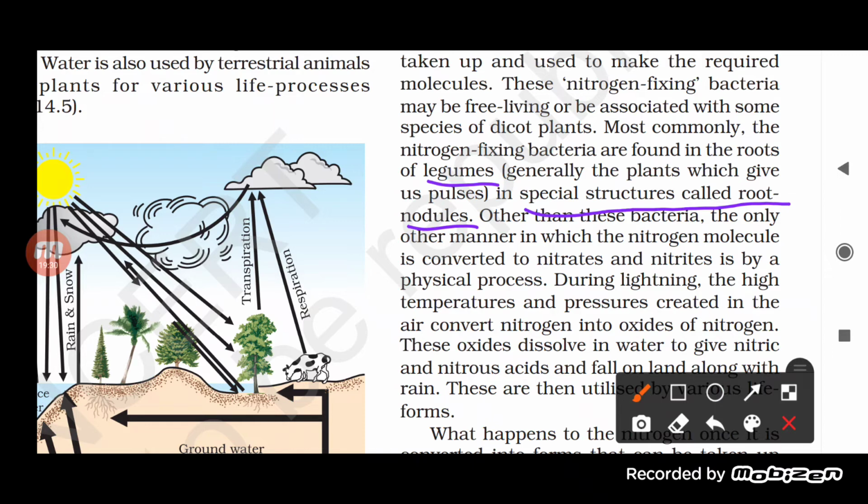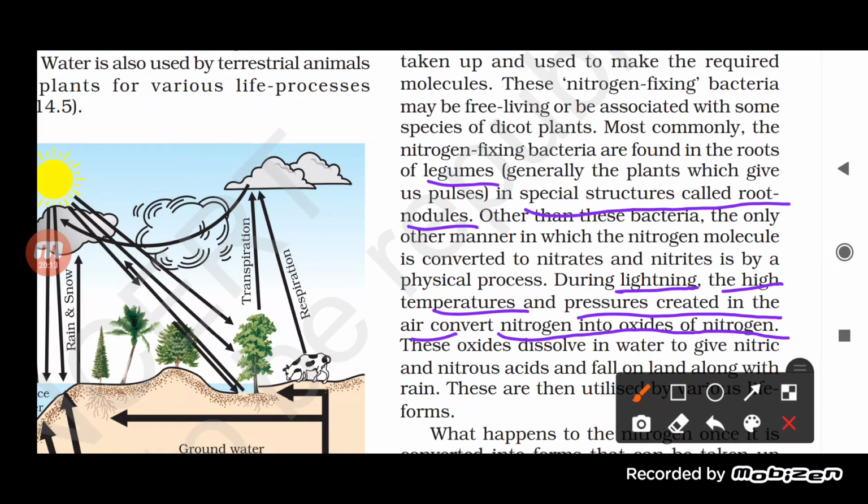Other than these bacteria, the nitrogen molecule can be converted to nitrate and nitrite by a physical process. During lightning, the high temperature and pressure created in the air convert nitrogen into oxides of nitrogen. So this is one of the other methods by which nitrogen fixation can occur, but it is a natural process, like lightning.